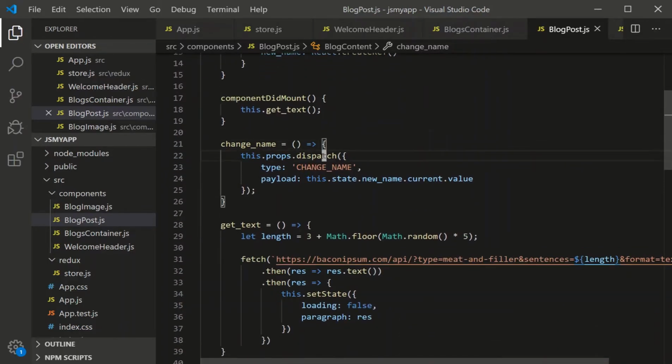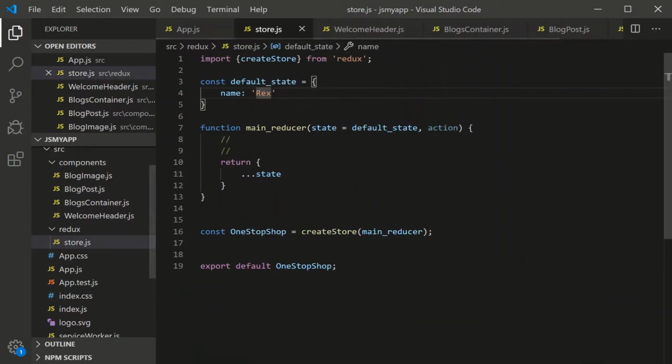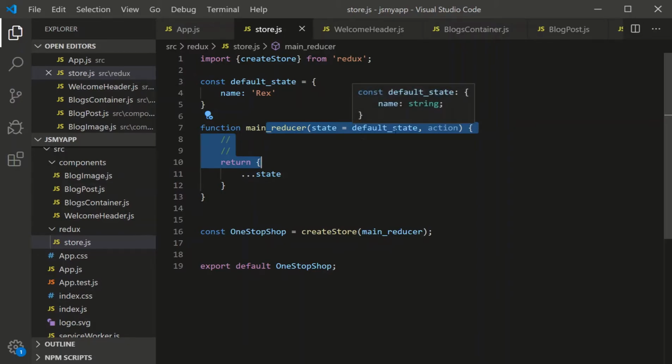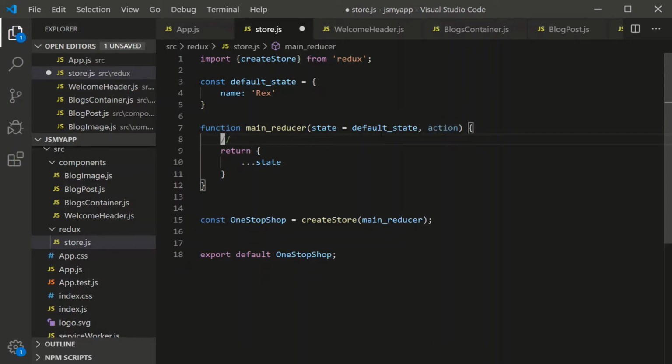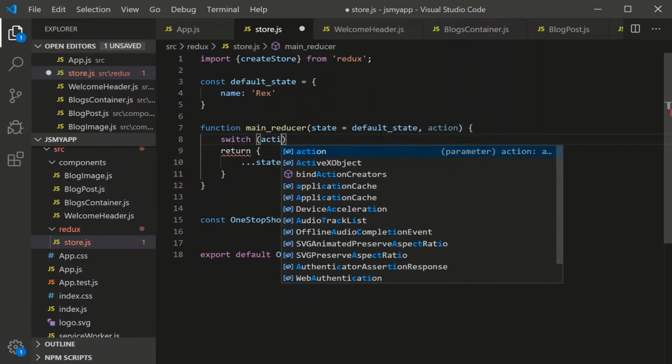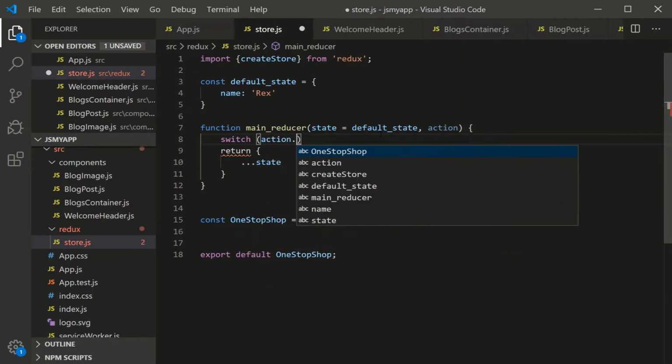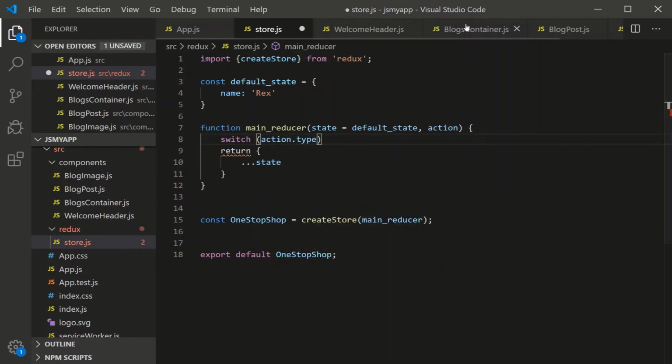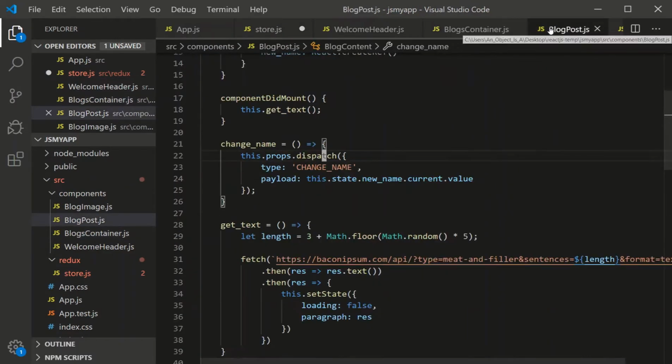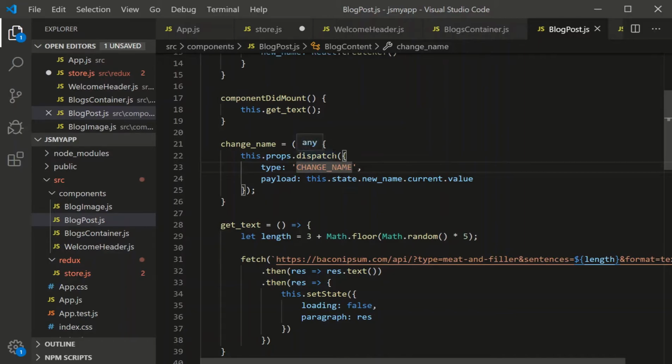So once you run dispatch, this is the guy that catches it, your reducer, because your reducer manages the store. It changes the state of the store, right? And that dispatch shows up in your action. So we're going to code it like this. We're going to create a switch, and we're going to be evaluating the action.type. Because you have many different types of dispatches. You can dispatch change name, maybe you want to change a number. For this guy, we're saying change the name.